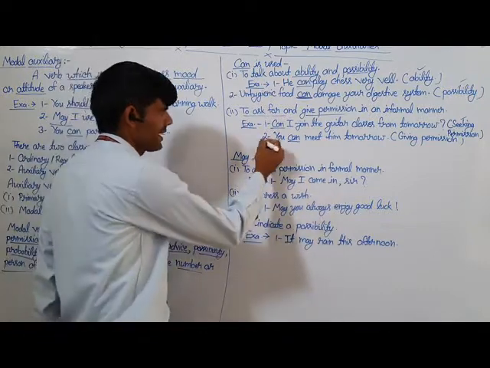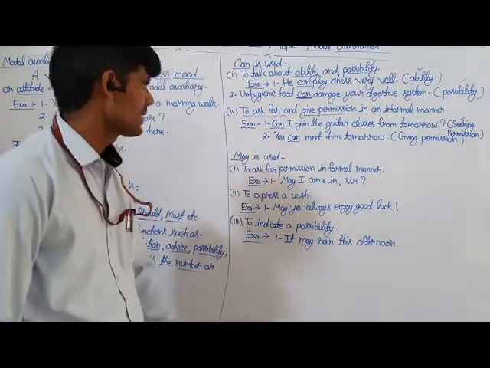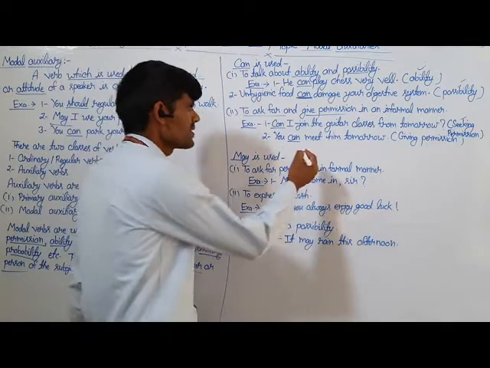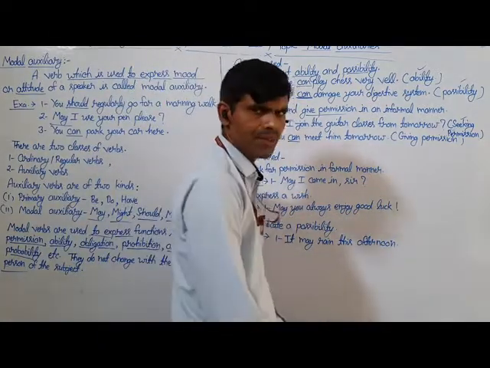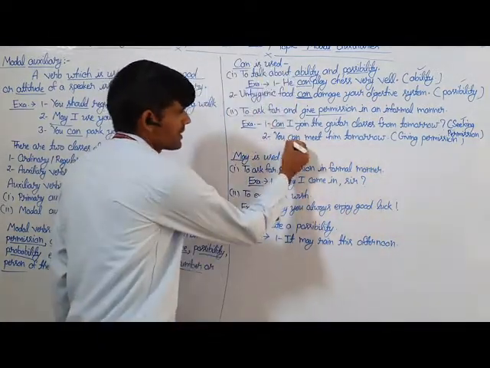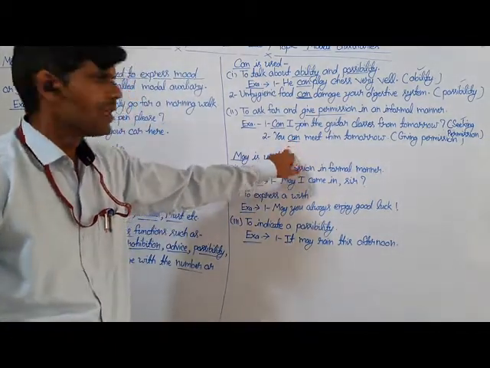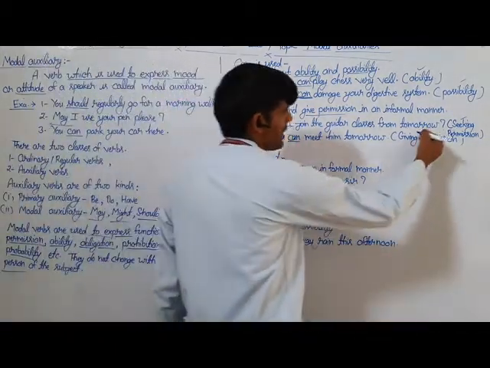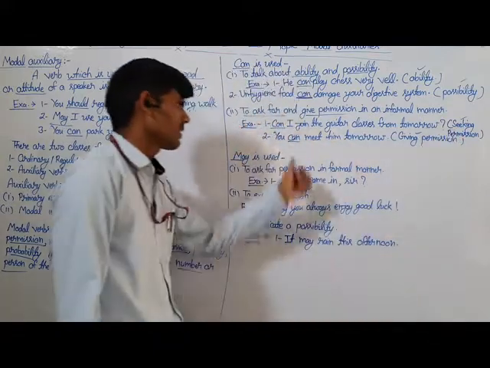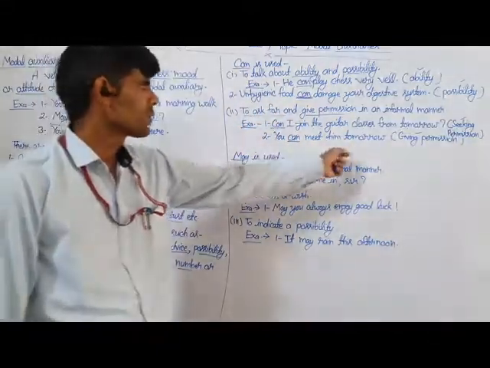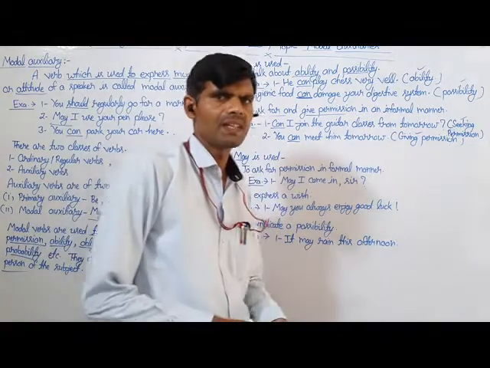Here is the second example related to the same topic: you can meet him tomorrow. Here in the second example, the underlined word can is used to show the sense of giving permission in the sentence.